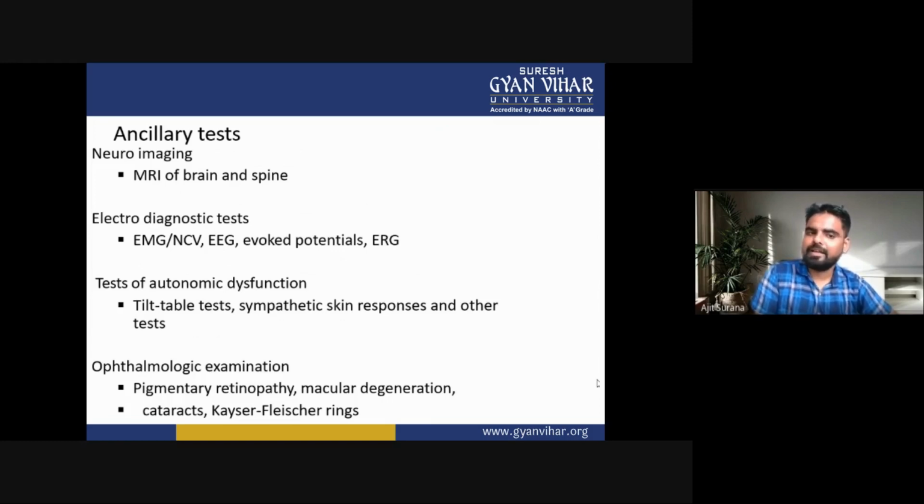First one is neuroimaging. In neuroimaging, MRI of the brain and the spine. Second one is the electrodiagnostic test. In electrodiagnostic, there is EMG and NCV, EEG, evoked potential and the ERG. Next is the test of the autonomic dysfunction: the tilt table test, sympathetic skin response and other tests. Next is the ophthalmologic examination: pigmentary retinopathy, macular degeneration, cataracts, Kayser-Fleischer rings.